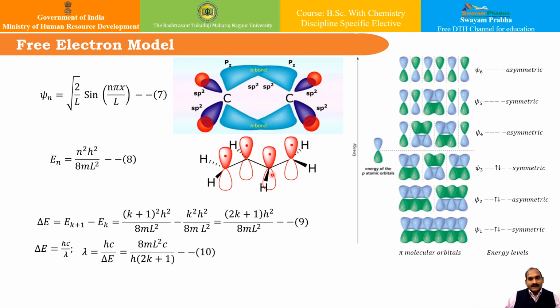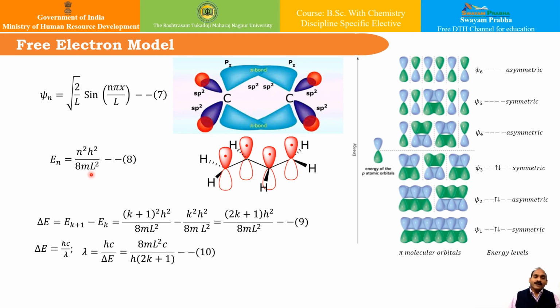We all know the free electron model is based on the model of the particle in a one-dimensional box that we have seen in our earlier lectures in this series. Briefly, this problem is an electron assumed to be trapped in a one-dimensional box of length L, and the quantum mechanical solution gives the wave function psi of a particular form after normalization, with the corresponding energy En = n squared h squared upon 8 m L squared, isn't it? This is the origin of the principal quantum number, as we have seen in quantum chemistry.